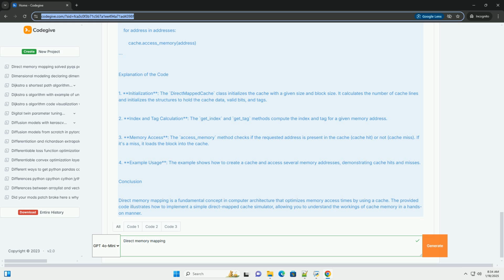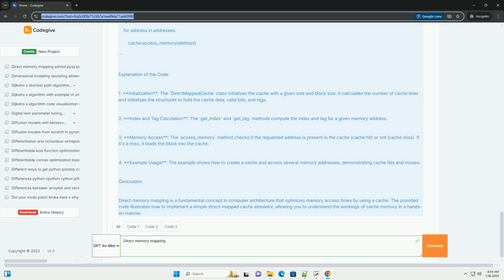3. Memory access: the access_memory method checks if the requested address is present in the cache (hit) or not (cache miss). If it's a miss, it loads the block into the cache. For example usage, the example shows how to create a cache and access several memory addresses, demonstrating cache hits and misses.